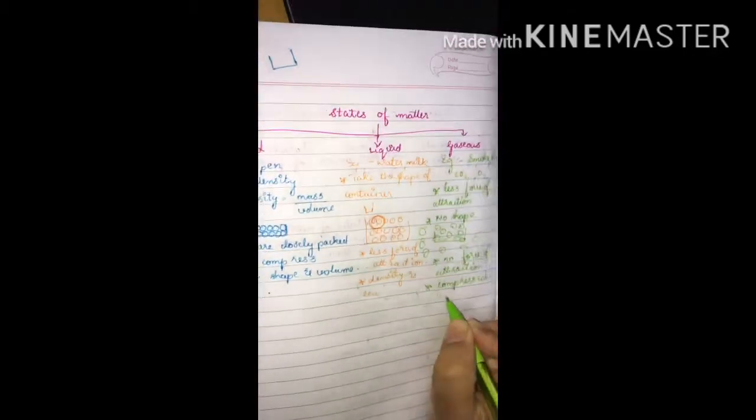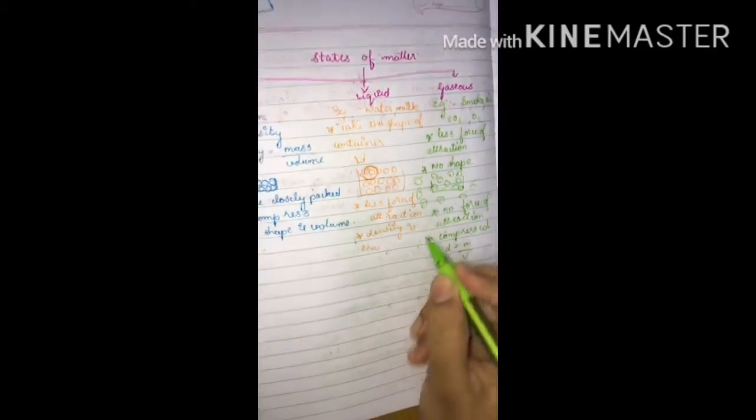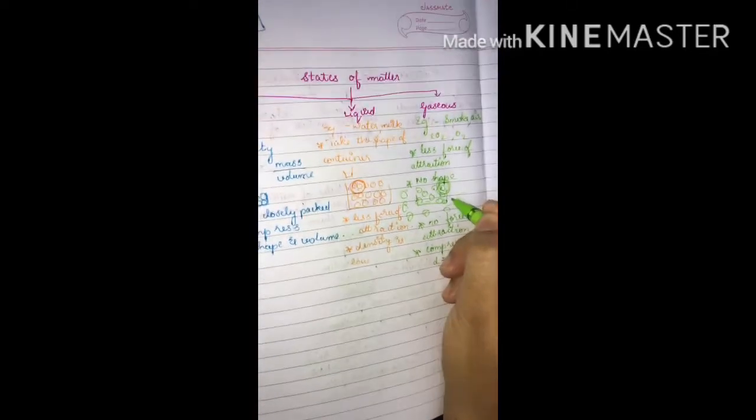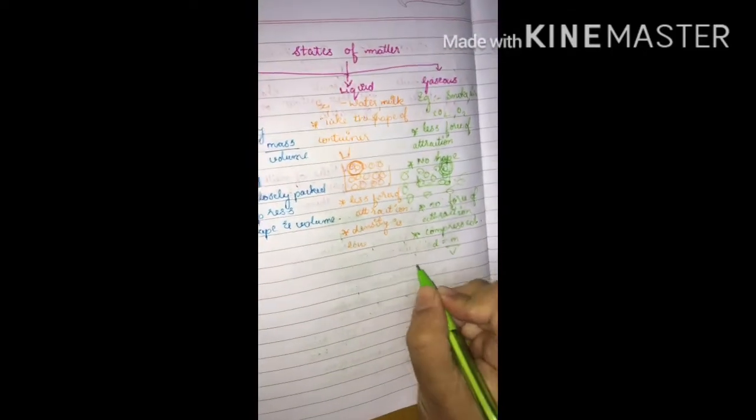Since density is equal to mass by volume, per unit volume there will be fewer atoms, so they will have less density.